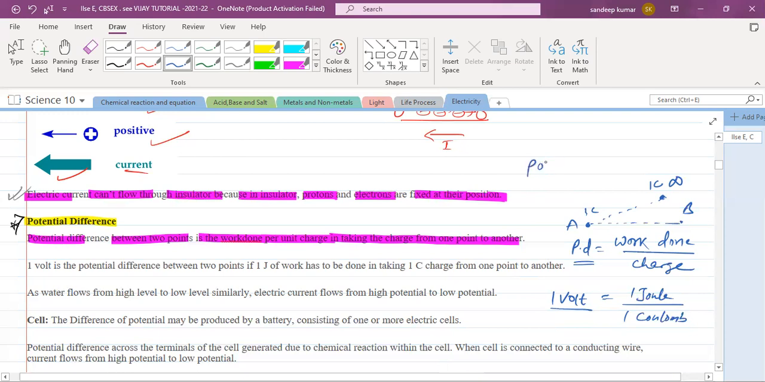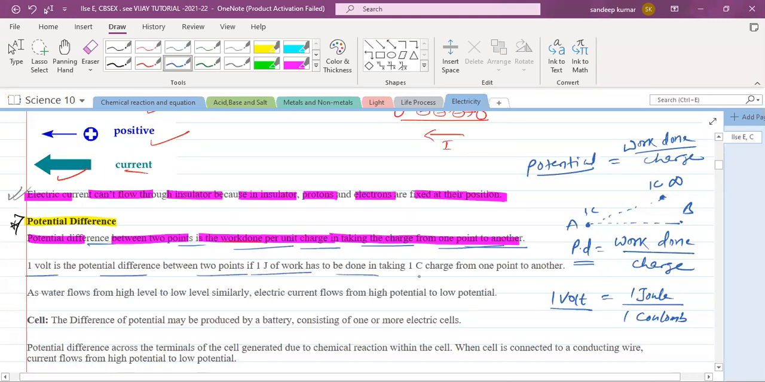So what does potential mean? Potential is the amount of work done to bring a charge from infinity to a particular point. This is also work done upon charge. But here the charge is moved from infinity to a particular point, whereas in the case of potential difference, the charge is moved from one point to another point. That's why you can see here, potential difference between the 2 points is the work done per unit charge in taking the charge from one point to another point. Same thing here: if 1 volt is the potential difference between the 2 points, then 1 joule of work has to be done in taking 1 coulomb of charge from one point to another point.